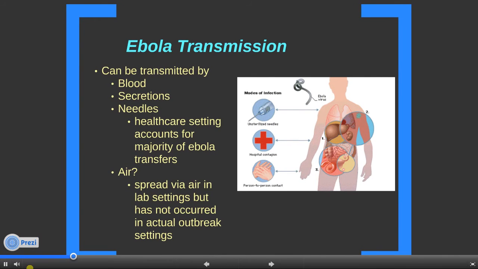Now we will discuss Ebola transmission. Ebola can be transmitted in many different ways. These include blood, bodily secretions, and needles. The healthcare setting accounts for the majority of Ebola transmissions. You may be wondering, can Ebola be transmitted through the air? It has been able to do this in the lab, but fortunately, this has not been observed elsewhere.